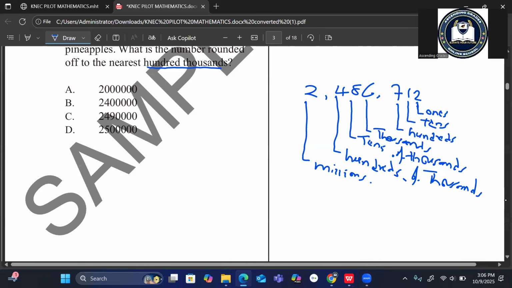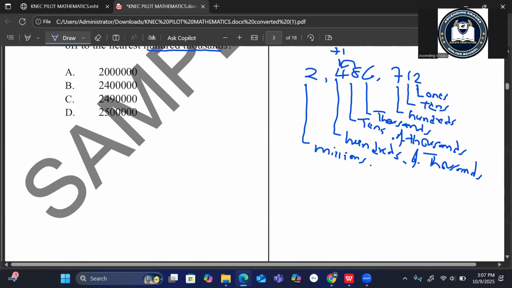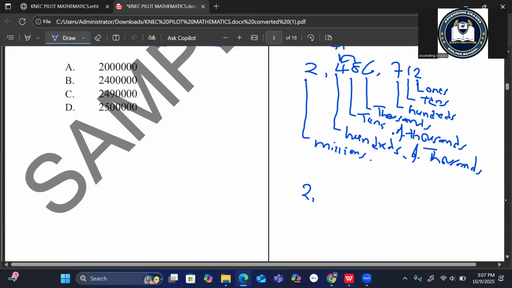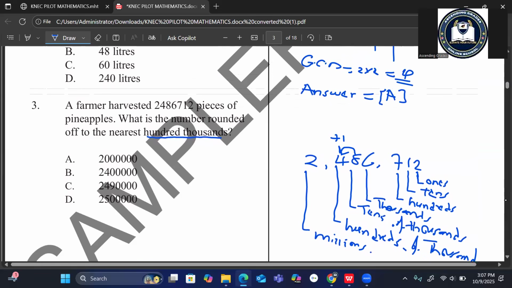If the next number is 5 or more, then we round up, or in other words, add 1 to the digit of interest. 8 is above 5, so we add 1 on 4, it becomes 2,500,000. The others become zeros. And that is our answer.